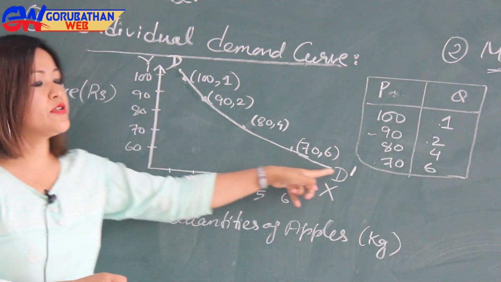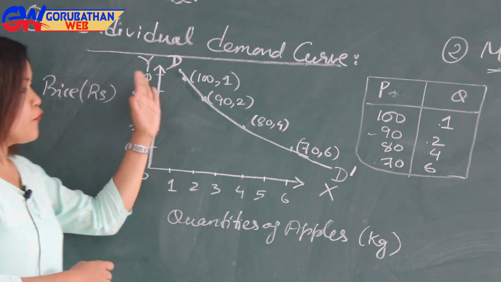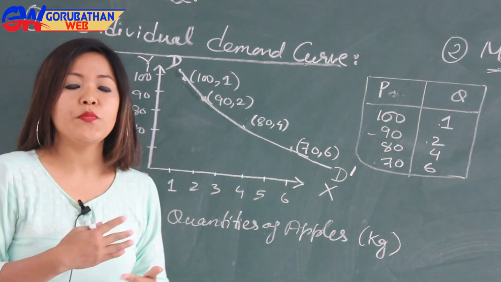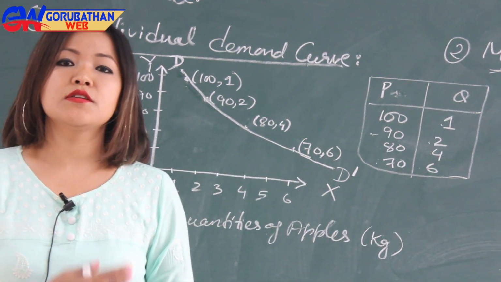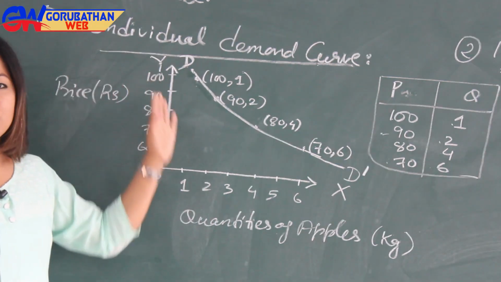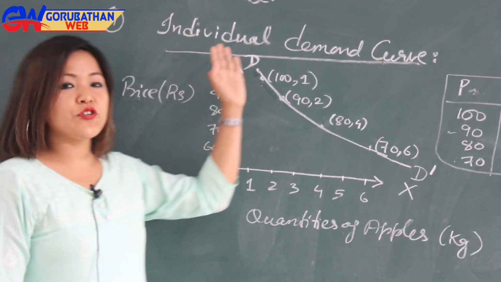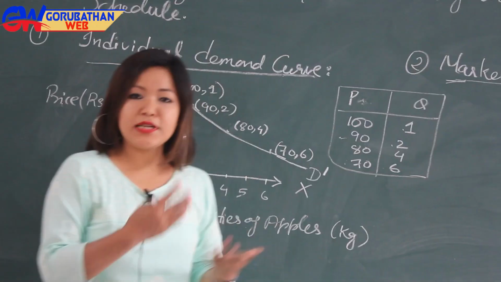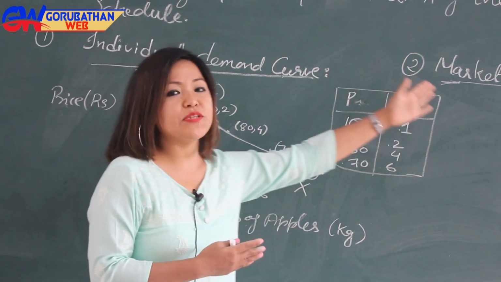This D dash is a demand curve which slopes downwards. So basically a demand curve is a downward sloping curve. So this graph shows the individual demand curve. Similarly, we can draw the market demand curve.